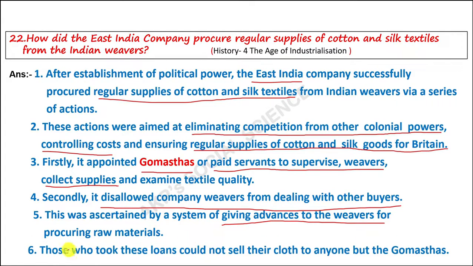Next point. Those who took these loans could not sell their cloth to anyone but gomastas. So, whoever took advances, they sold their cloth only to gomastas of the East India Company.